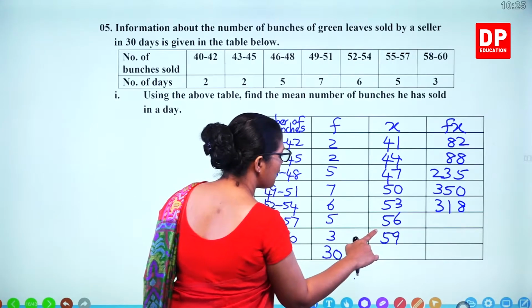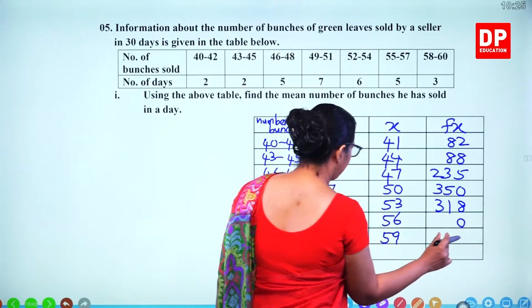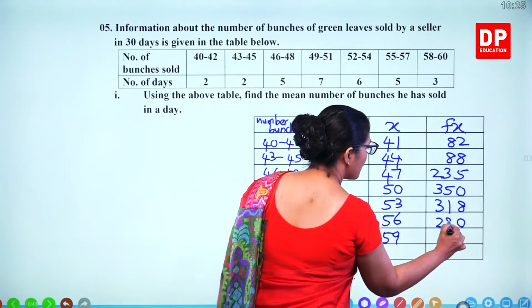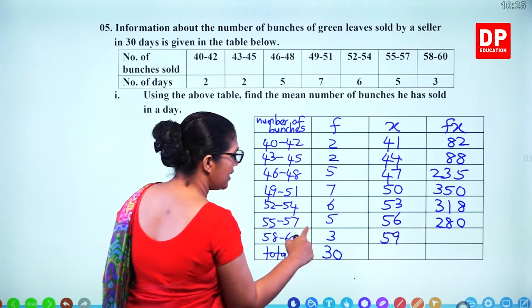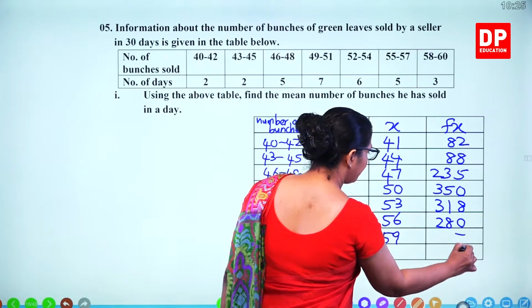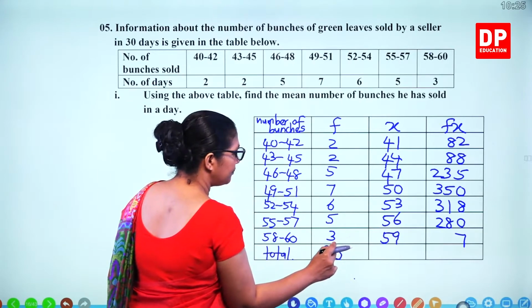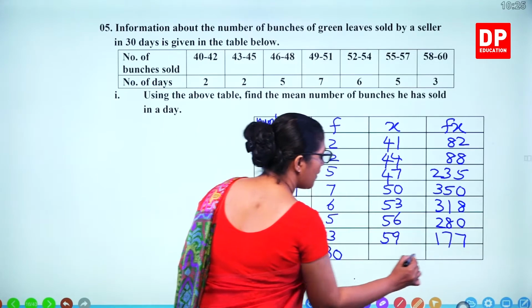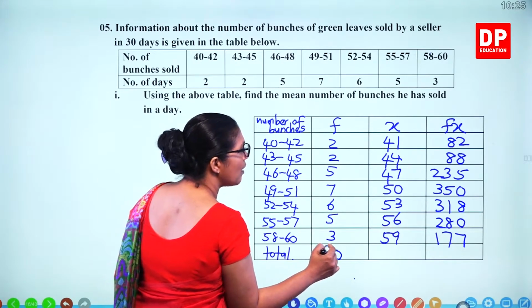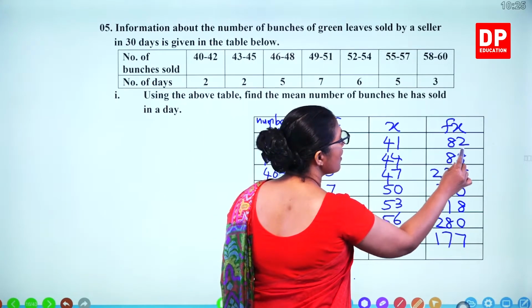Then 5 times 56, 280. 3 times 59, 177. Now take the total.